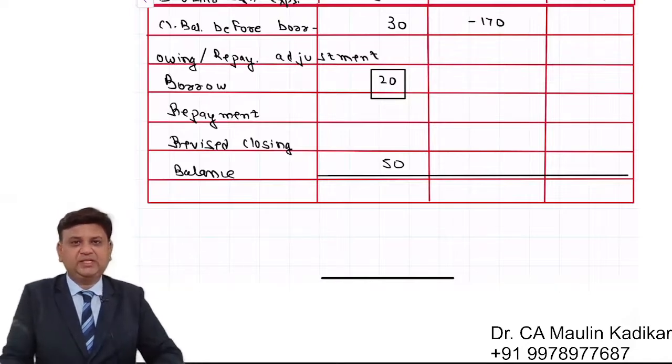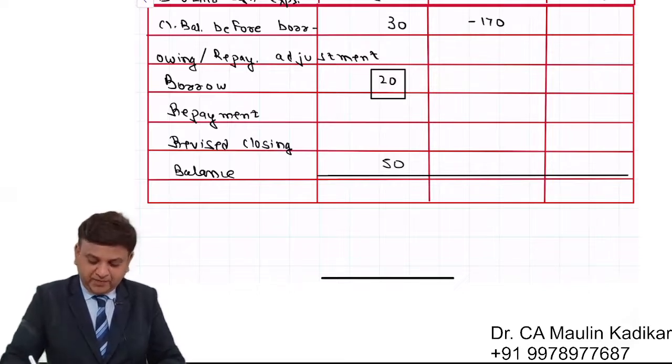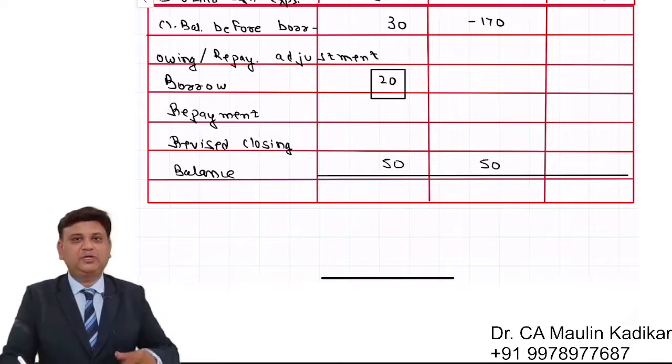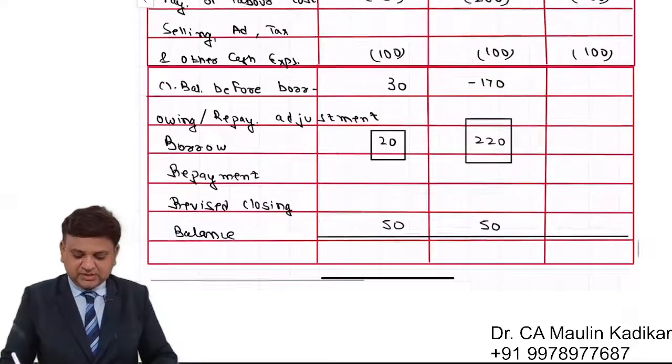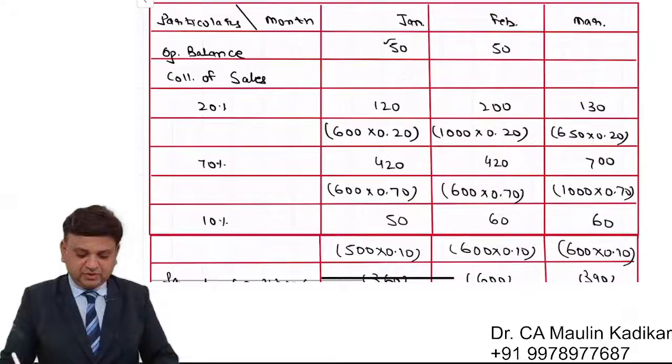Negative 170 is indicating that there is a shortfall. So what we have to do, we are required to borrow in order to cover the shortfall of 170 and to keep a balance of 50. So we will borrow 220. This is the closing balance for the month of February, which is opening for the month of March.